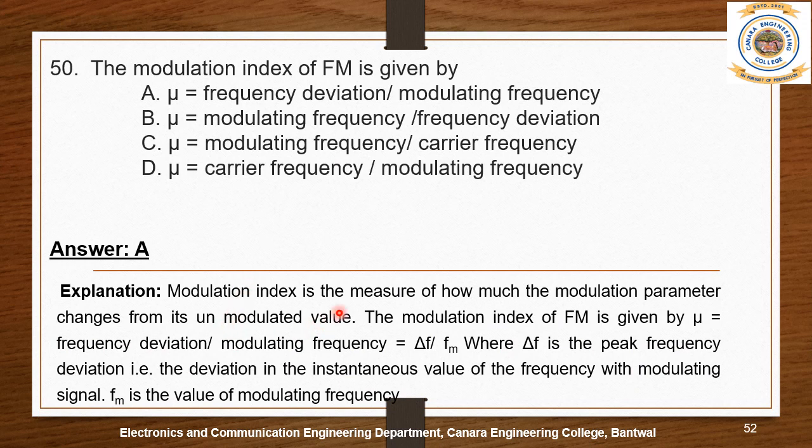The modulation index is the measure of how much the modulation parameter changes from its unmodulated value. The modulation index of FM is given by mu equals frequency deviation divided by modulating frequency, which equals delta f divided by fm, where delta f is the peak frequency deviation, that is the deviation in the instantaneous value of the frequency with the modulating signal, and f subscript m is the value of the modulating frequency or message frequency.